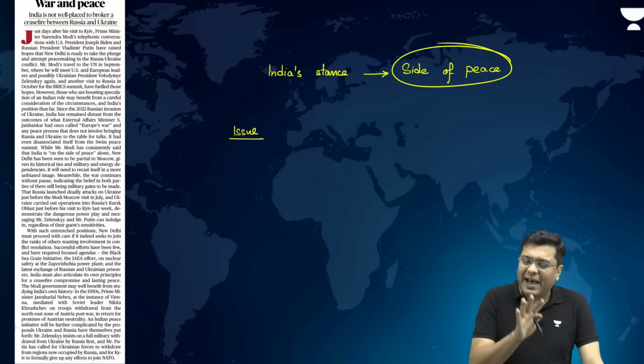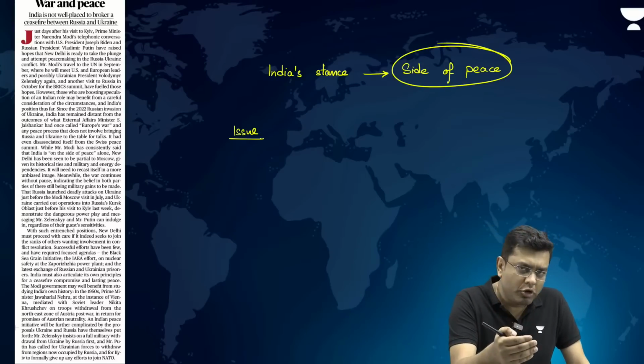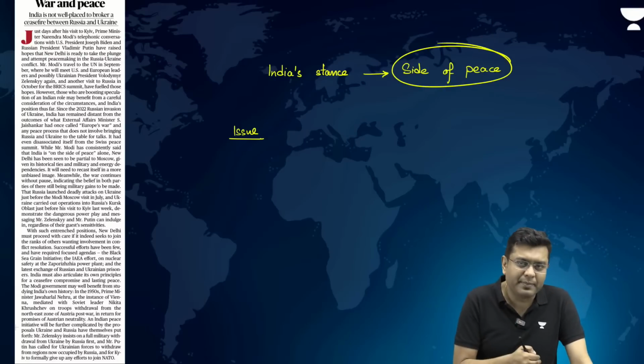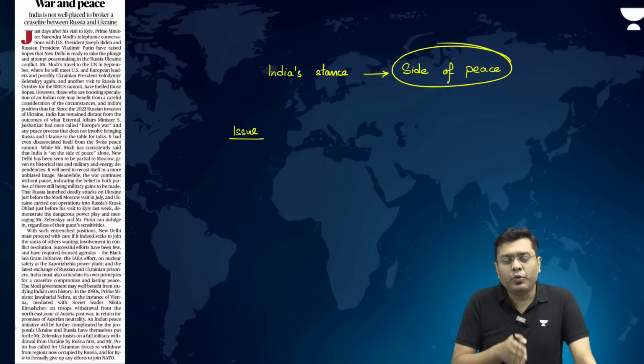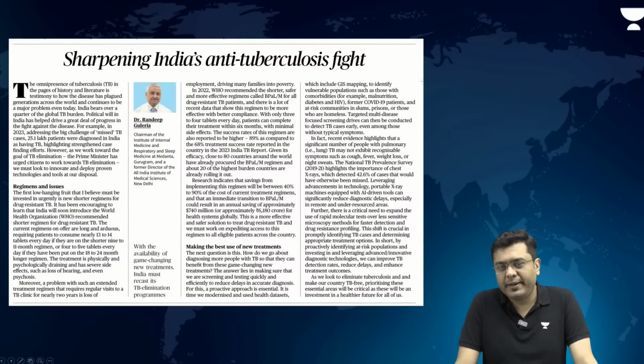Now, that is the aspect of what are the issues, what is India's stance, what are the roadblocks, what is the outcome that India needs to seek, and why it is important before the UN General Assembly meeting, as well as before the BRICS summit in October in Russia. Okay? Now coming to the third article of the day.